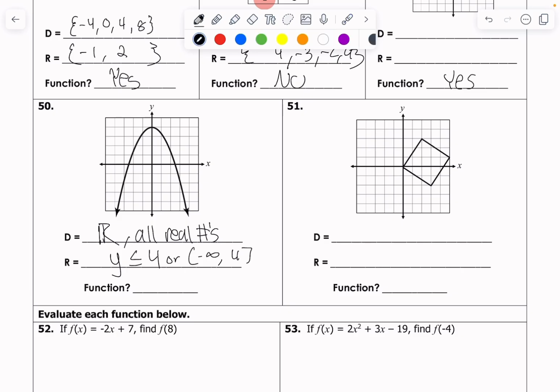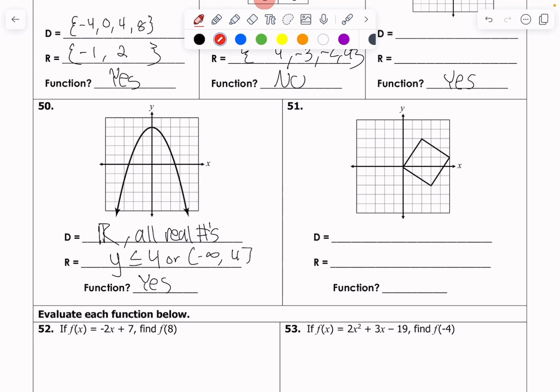Do what you want. Is it a function? Sure, it passes the vertical line test. So if I were to take my pencil and just place it on all these lines, do I touch 2 points? And pretend these red lines are my pencil. Does it only touch my function or my graph at exactly 1 point? Yes, it does. So it, what we call, passes the vertical line test. We're chilling. Number 51, this one's a little complicated.